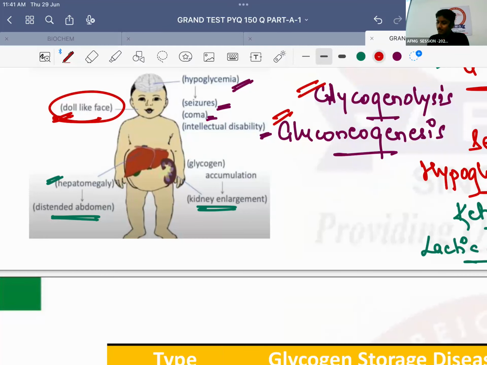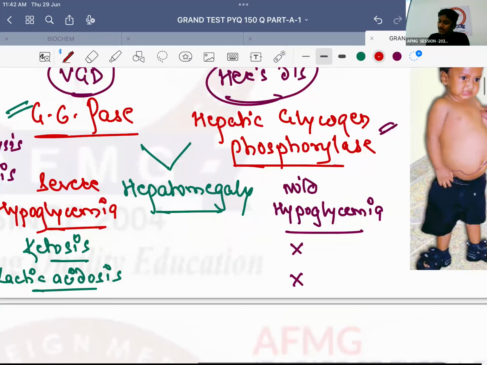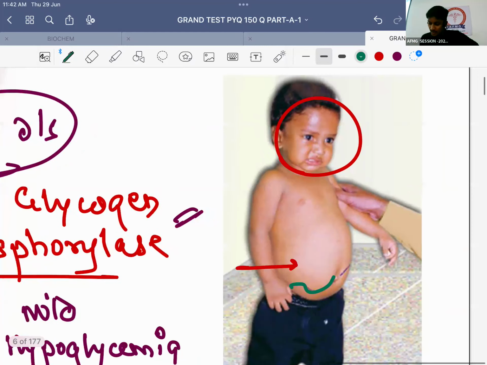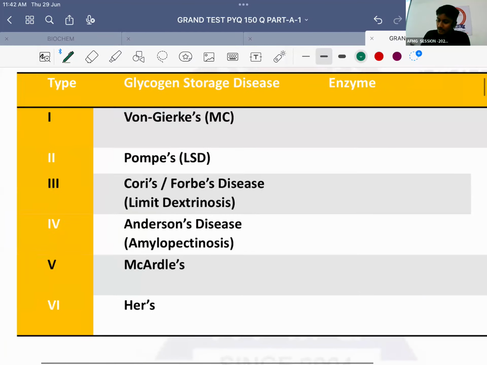Okay? So please remember this along with the other features. This is the child. How does the face look? Doll-like faces. How does the abdomen look? Distended due to hepatomegaly. You can see this is the margin of liver that has been marked. So the child's liver is that big. Okay? Quickly, the rest of the glycogen storage diseases.